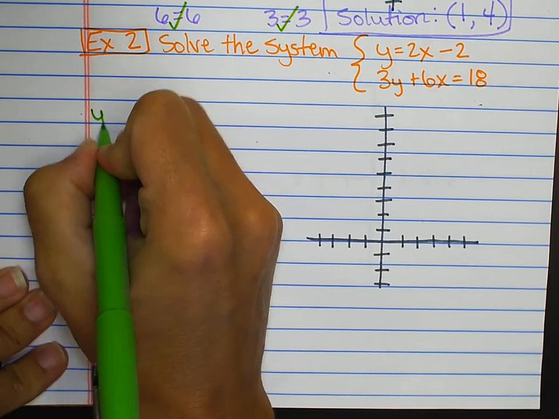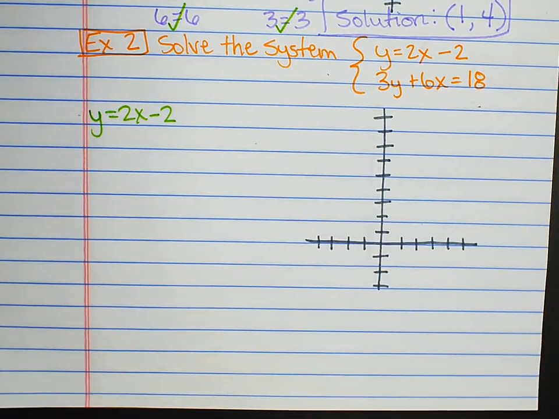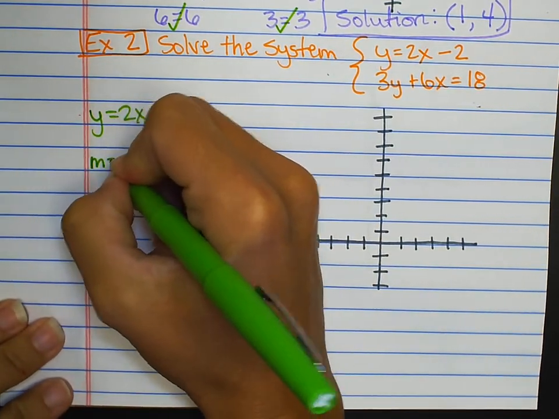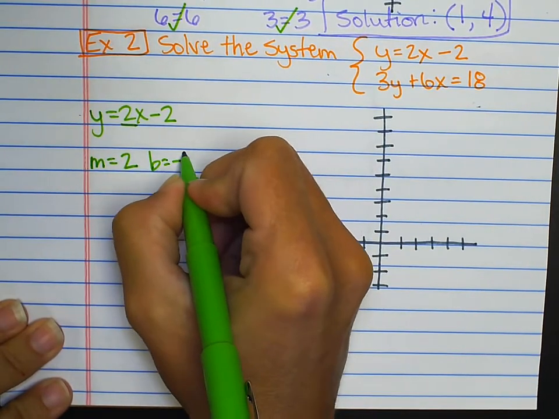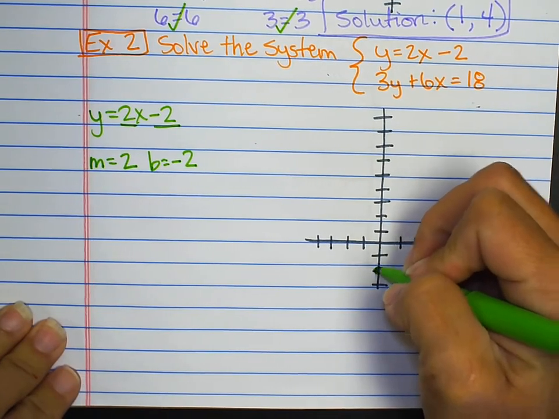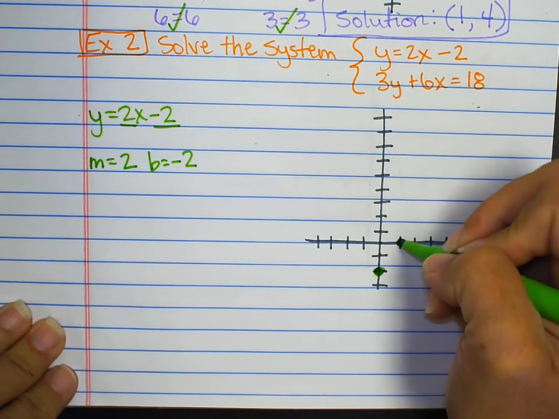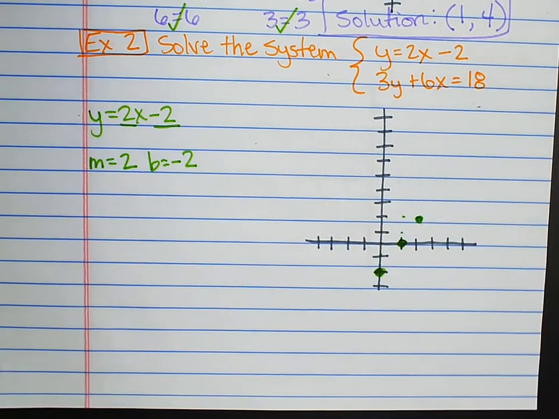We have the line y equals 2x minus 2. I need the slope and the y-intercept. The slope here is 2. The y-intercept is negative 2. I'm going to plot that. Starting at the y-intercept at negative 2, I'm going to rise 2, run 1, rise 2, run 1, and draw my line in.